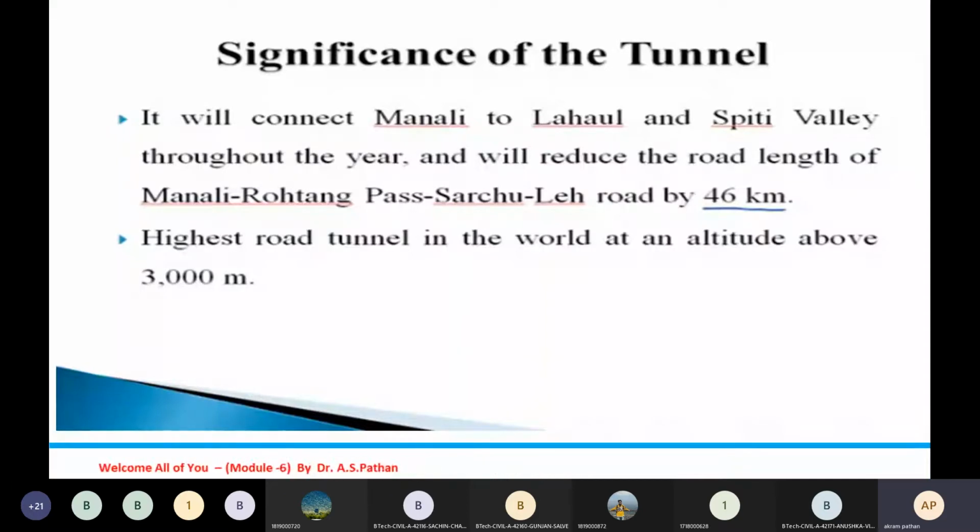It is the highest road tunnel in the world at an altitude above 3000 meters. So this is about the significance of the Atal tunnel.